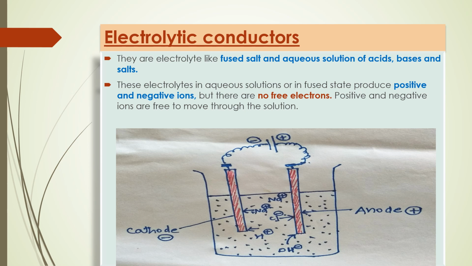So you can see in this diagram the circuit is connected, electric current is flowing. One electrode is the cathode, which is negative, the second electrode is the anode, which is positive, and this is the solution of NaCl. You have studied this diagram in your 12th standard, that is electrolysis of NaCl.